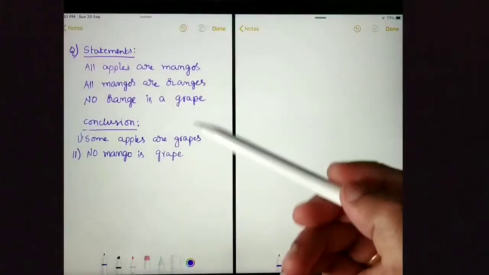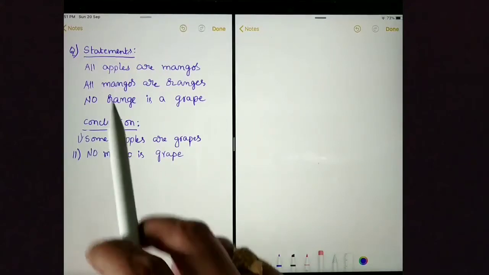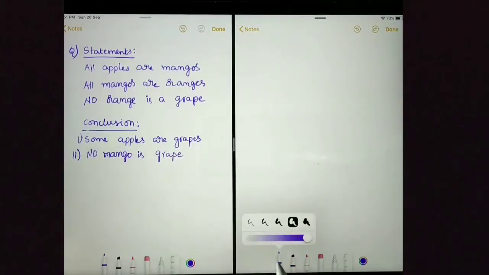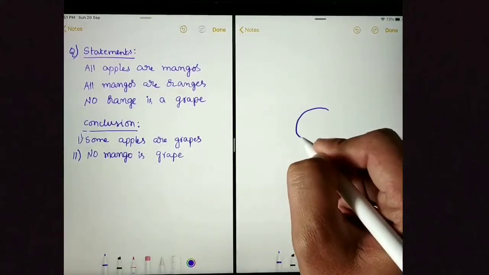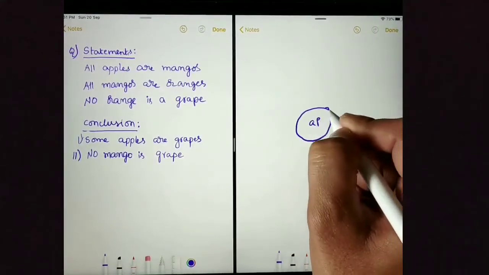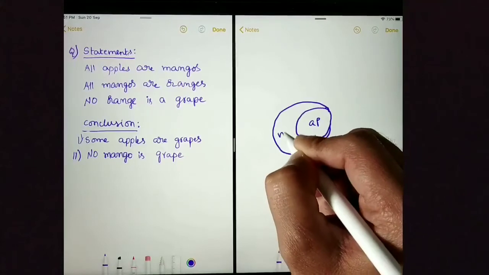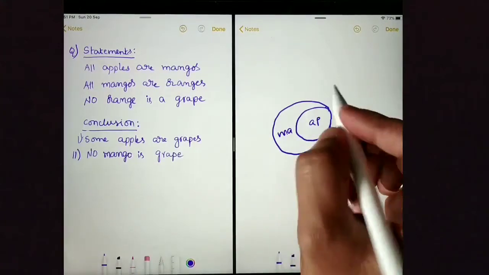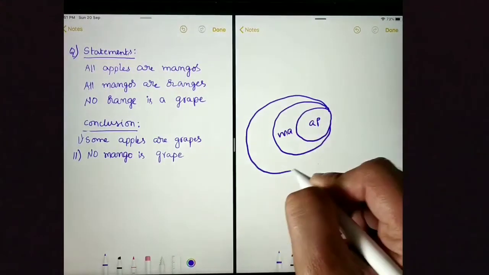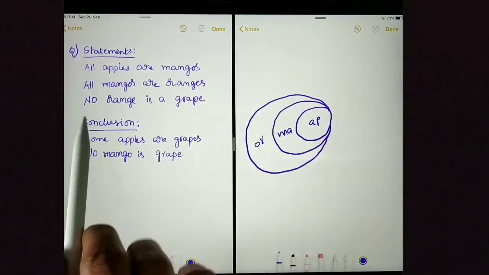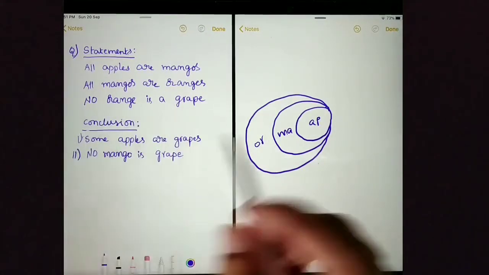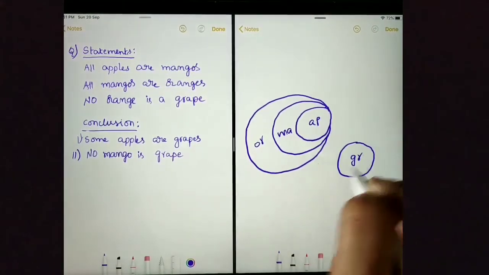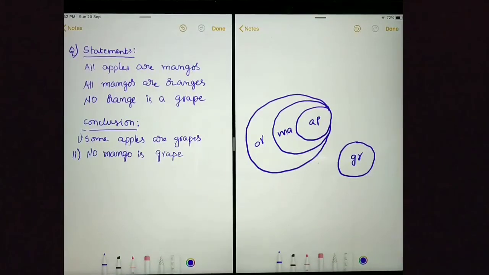This is the next question. These are all statements. Let's draw the Venn diagram first. First statement is all apples are mangoes. All apples are mangoes. And next statement is all mangoes are oranges. All mangoes are oranges. And next statement is no orange is a grape. Orange circle and grape circle are separate. We are done with the Venn diagram. Let's move on to conclusions.